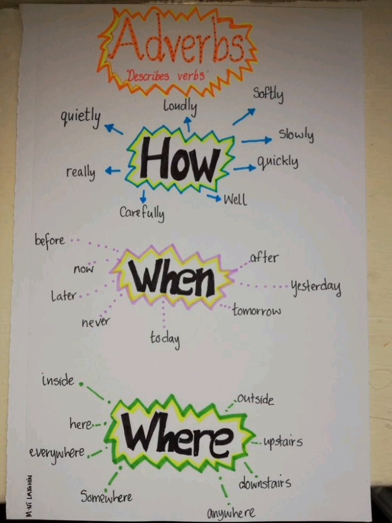Okay, so how did he talk? He talked quietly, he talked loudly. When did he talk quietly? He talked quietly before he ate. They could also tell us when. When did he talk quietly? Before he ate. When did he talk loudly? After he ate. They could also tell us where.